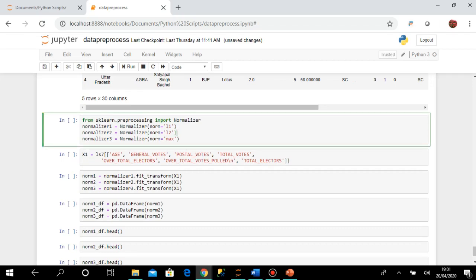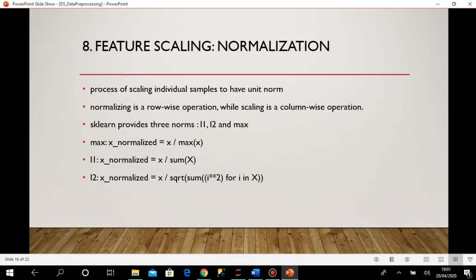Okay, so I will go back here. Now the next thing in feature scaling is normalization. It is the process of scaling individual samples to have unit norm. What we have done with standardization was with respect to a column. For one column I changed all the values, but normalization is done row wise. For a particular row, the values of the numerical columns are changed.